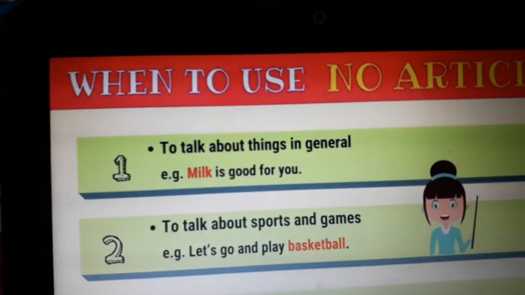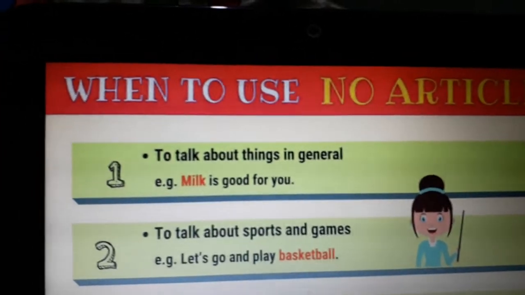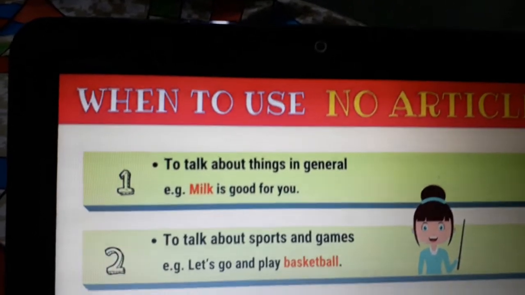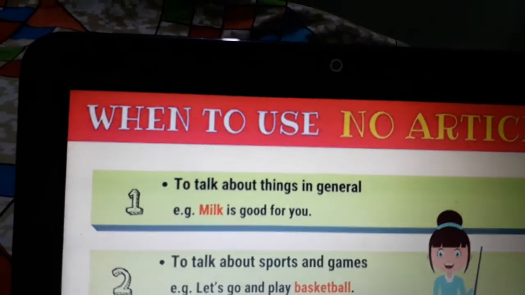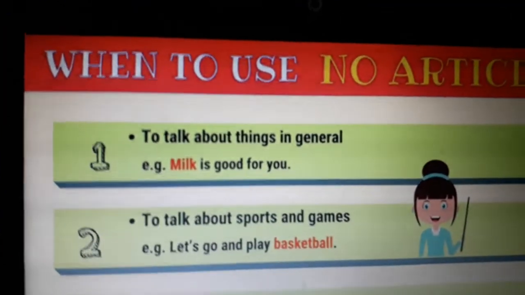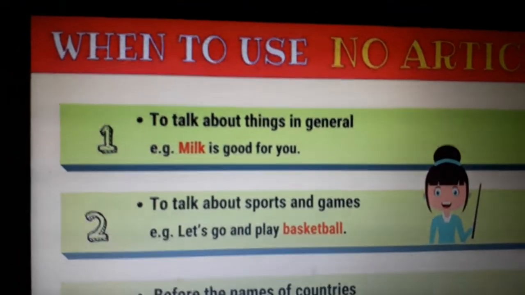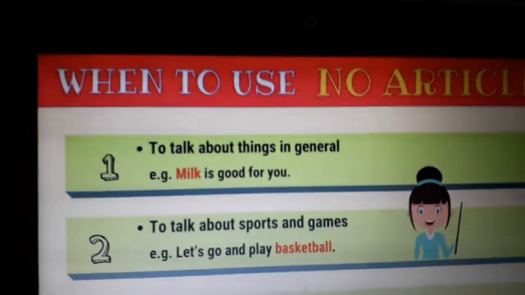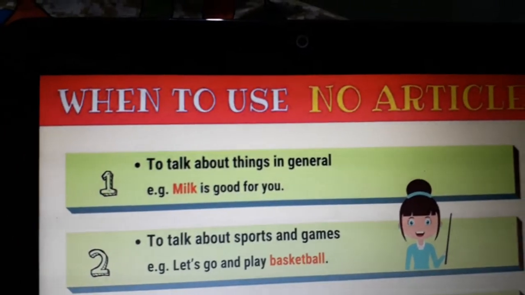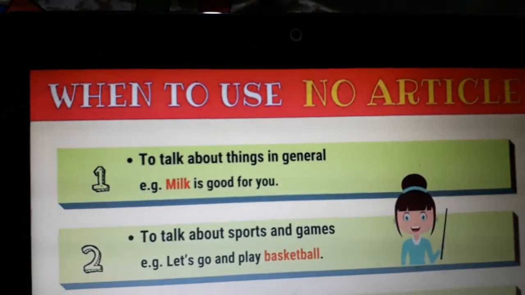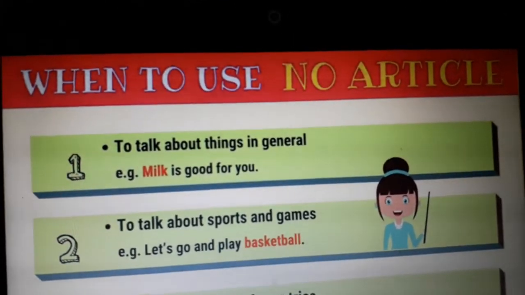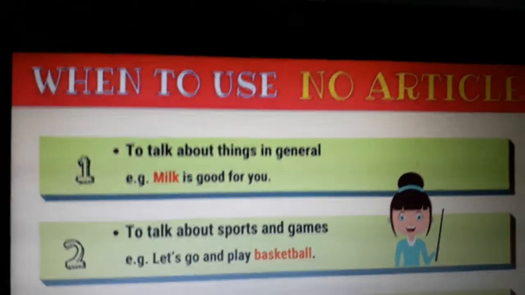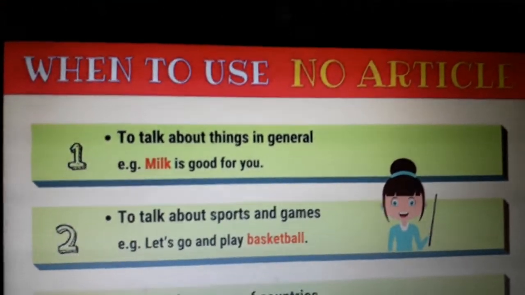But when I talk in particular, I will say the milk in this glass is fresh, because I am talking about the particular quantity that is there in the glass, that is why I put the. But when I say milk is good for you, good for your health, I am talking about milk in the general sense. Like, water is a necessity, it is in the general sense, but if I say the water in this bottle is contaminated, it means I am talking about a particular quantity of water, not water in the general sense.